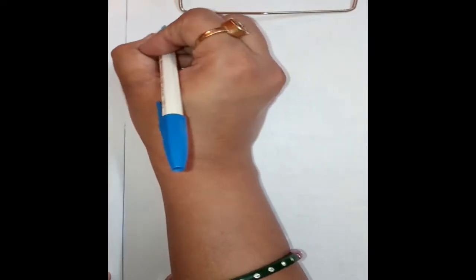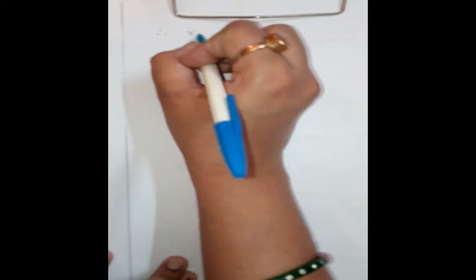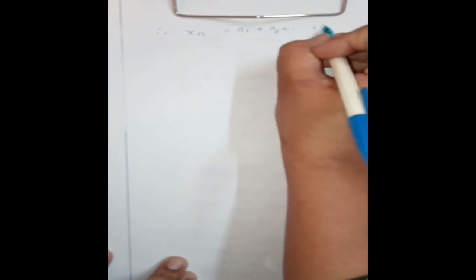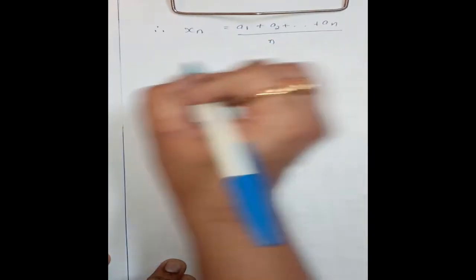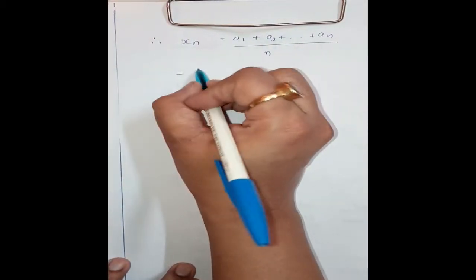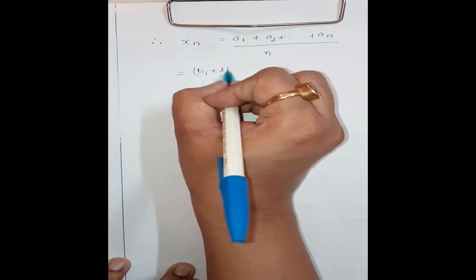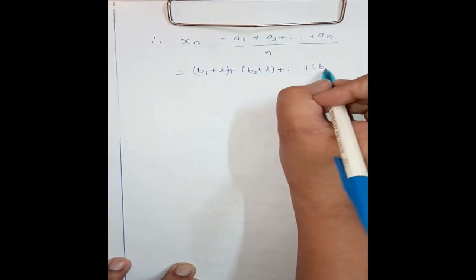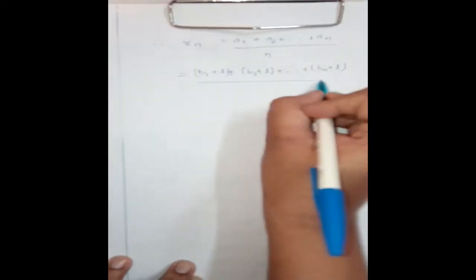therefore, on substituting these values of the a_i's, x_n is equal to (a1 + a2 + ... + an) divided by n, which is (b1 + L, b2 + L, up to bn + L) whole divided by n.